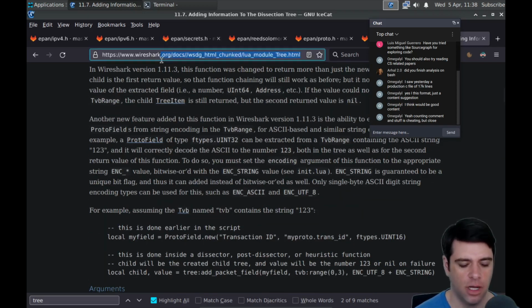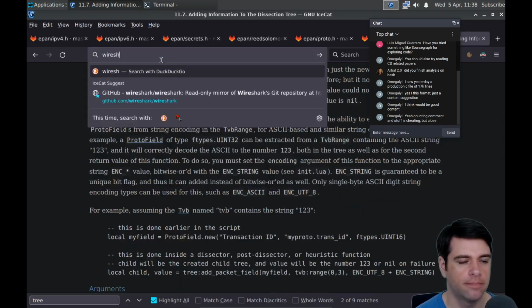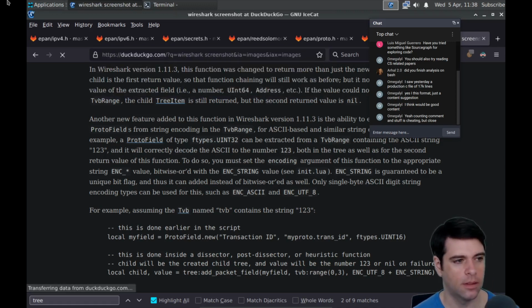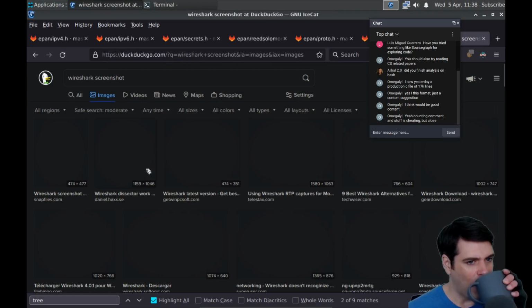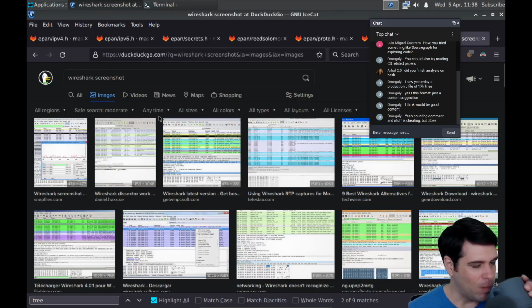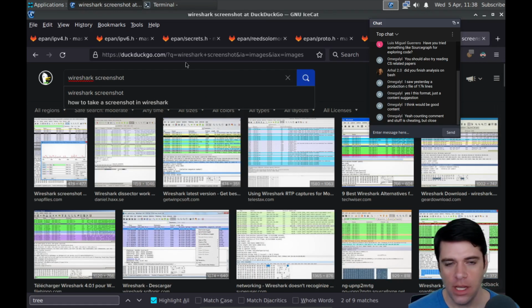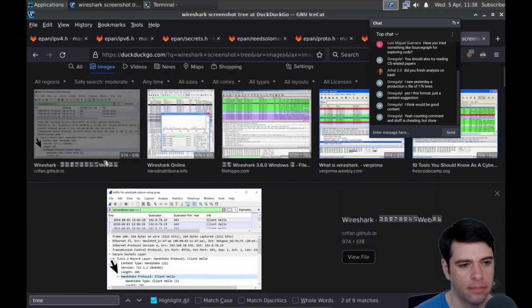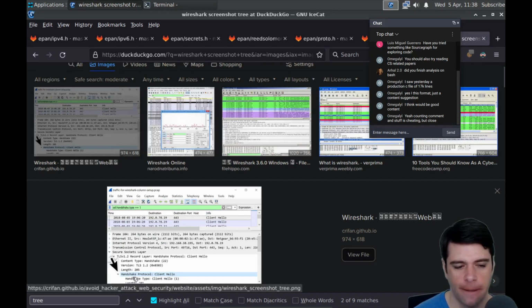Maybe the thing to do is to look up a Wireshark screenshot. Is this the sort of thing a tree is?